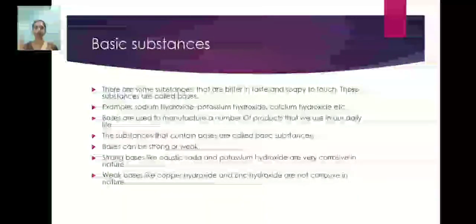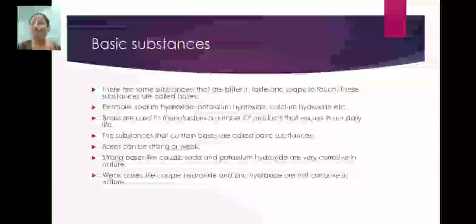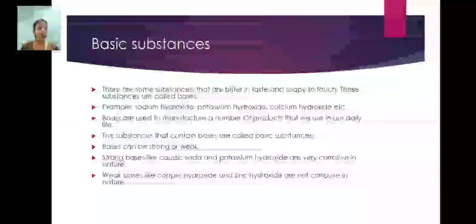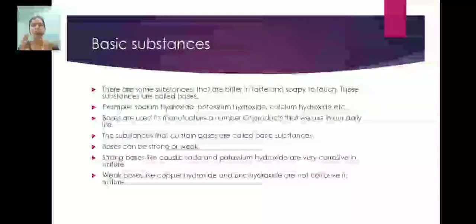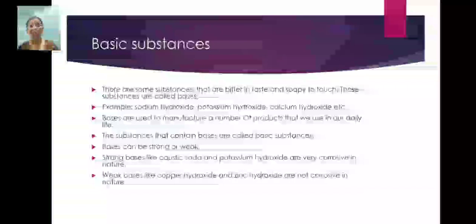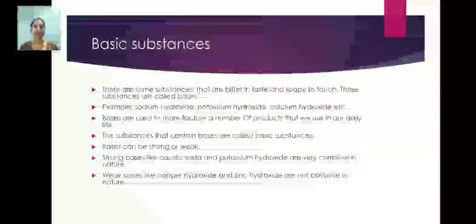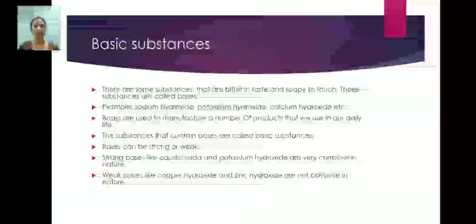Now students, this was the acid that we have discussed in that topic. What is meant by acid, what are the types of acid, what are the examples of those acids, properties of acids, then uses of those acids, that we have done. Okay, now we will move towards our next topic, that is basic substances.